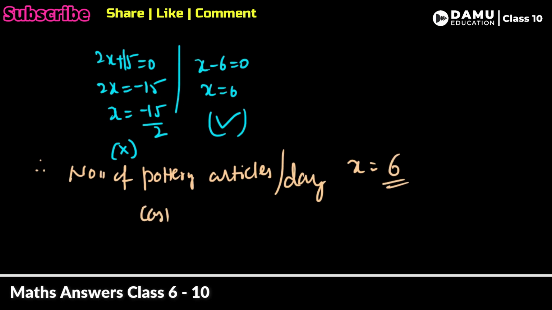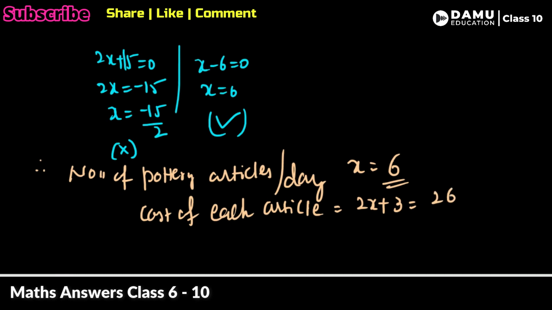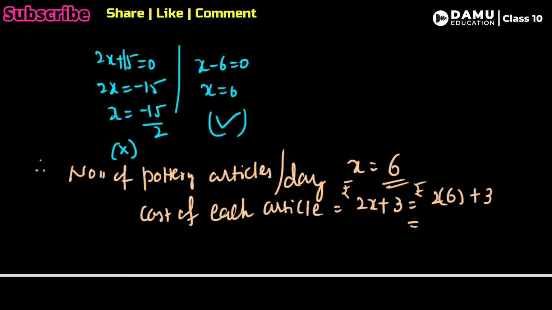Then the cost of each article will be 2x plus 3, that is 3 more than twice the number of articles. 2 into 6 plus 3, that is the cost in rupees. So 2 sixes are 12 plus 3, that is 15 rupees. So this is the cost and this is the number of articles per day.